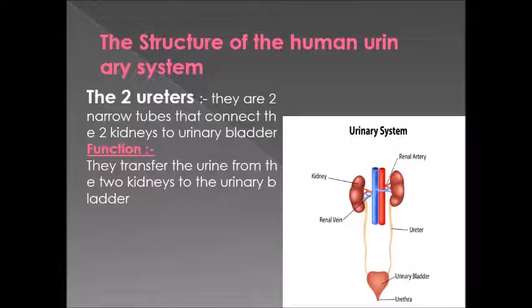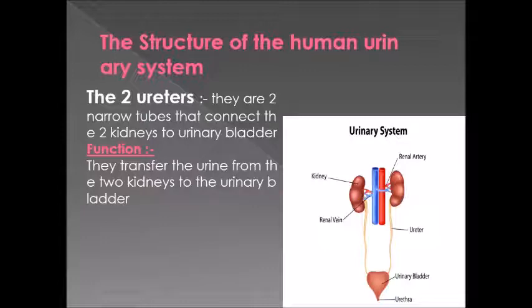And what is the shape of the ureters? They are two narrow, very thin tubes that connect the two kidneys to the urinary bladder. And this is the shape and the function also. What is the function? It transfers urine from the two kidneys to the urinary bladder. I think ureters is the easiest part in this lesson.